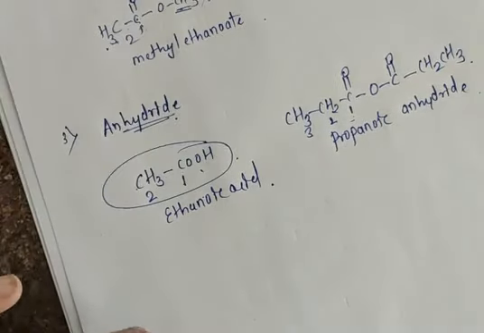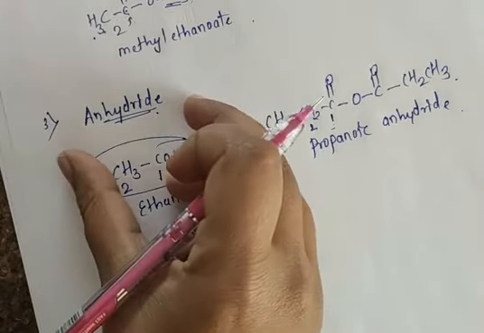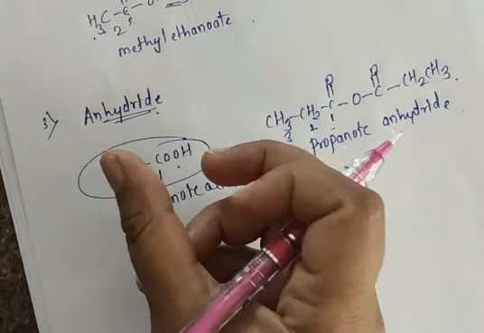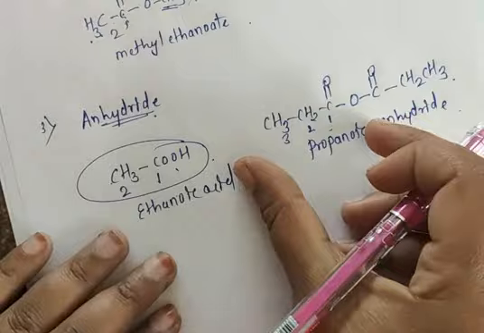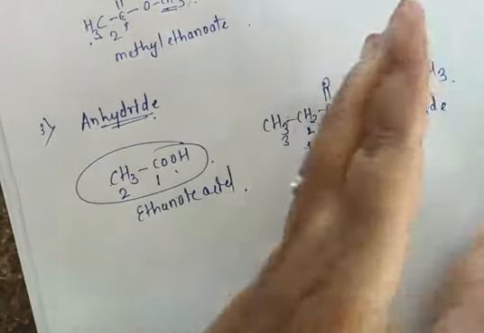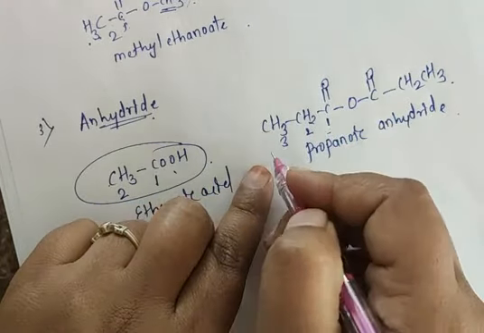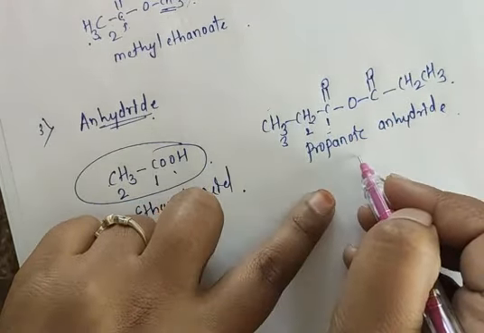Instead of acid you have to use the word anhydride. All of you understand what I am telling here? This is somewhat complicated, I know that. The same group will be present at both the sides. See here, here also we have the same group, here also we have the same group. So you have to give the name for the first group only. 1, 2, 3. So 3 means we have propane.